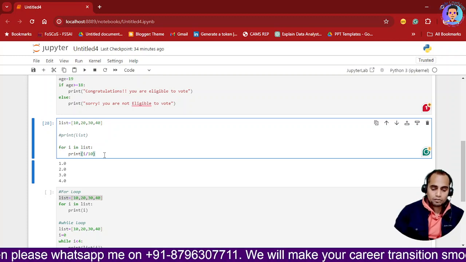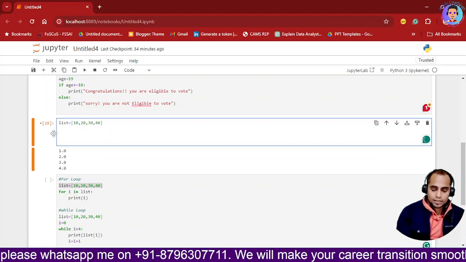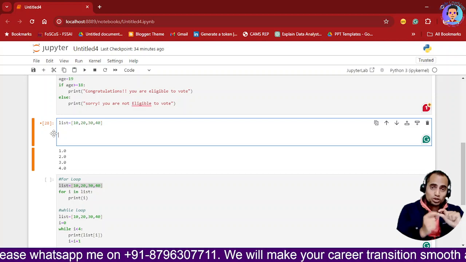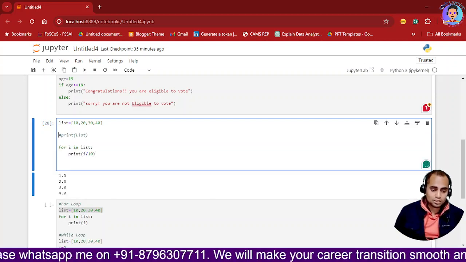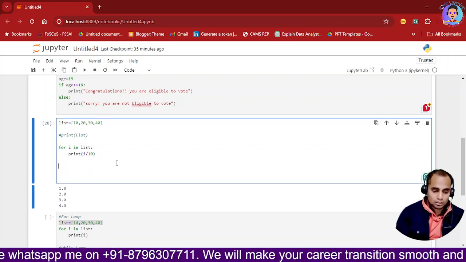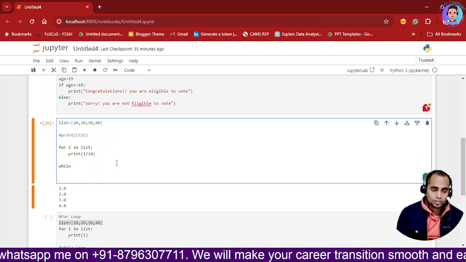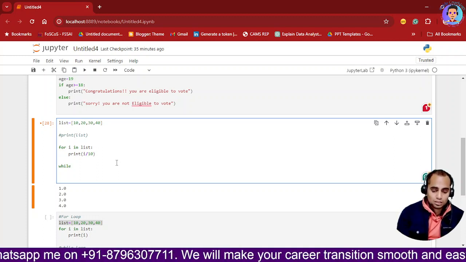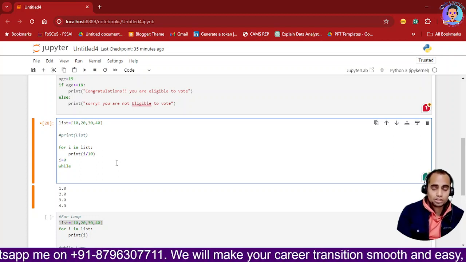Okay, now I'll just delete it, and now we will be using the while loop. Again, the while loop works on similar lines, but you will find the difference in it. So I will keep this part, and then I will write it at the bottom, while. This is how you will write it. When you write while, you need to give the while condition, but before that you need to define a variable. Here is one more thing, that you need to define a variable.